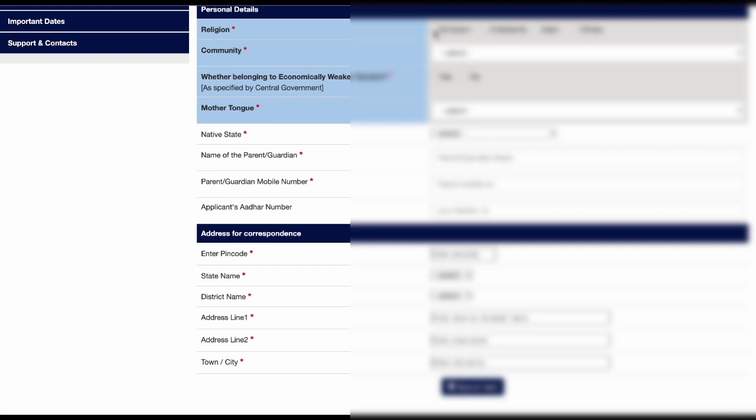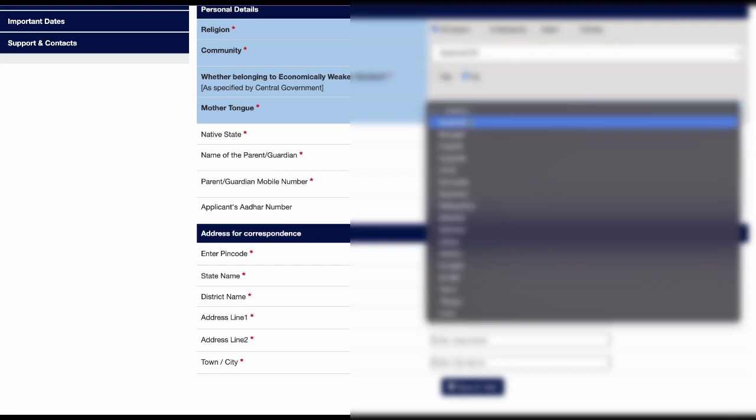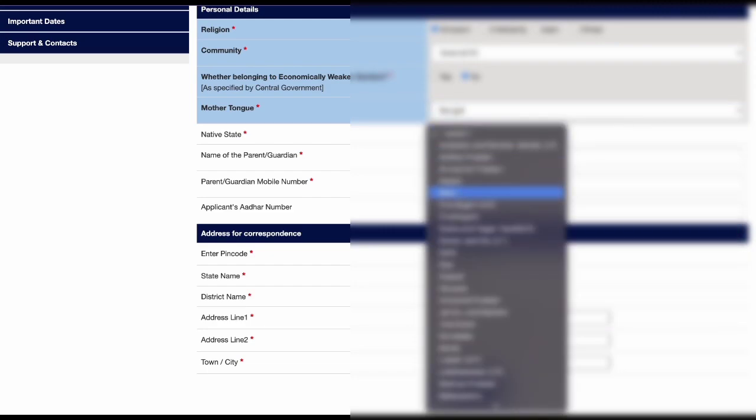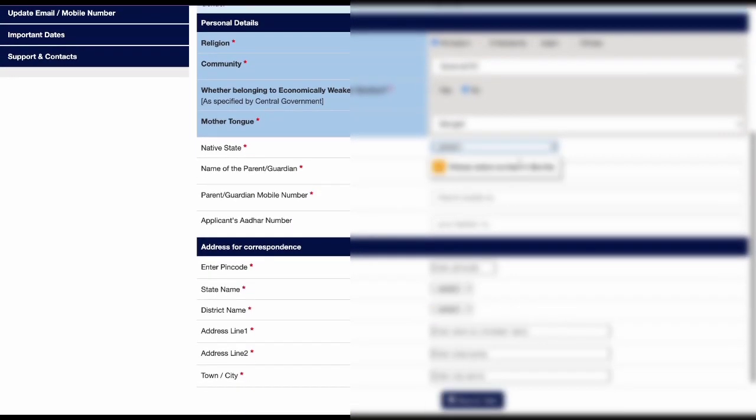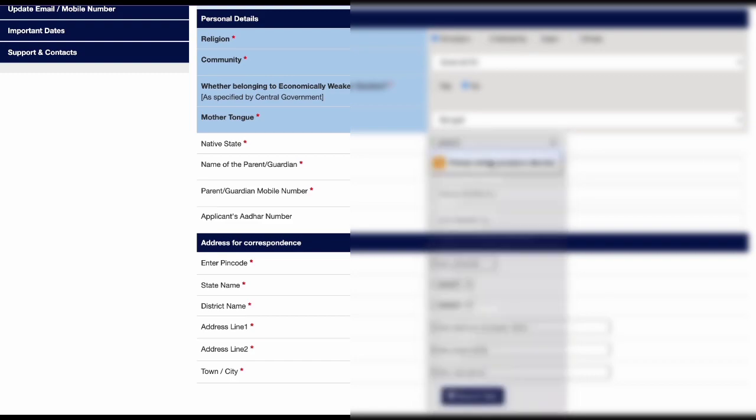Now you need to put your personal details, which are the religion, community, and if you are from an economically weaker section, like if your salary is below the poverty line, and then the mother tongue, native state, and the name of parent or guardian, Aadhaar number and other important details you need to fill up.